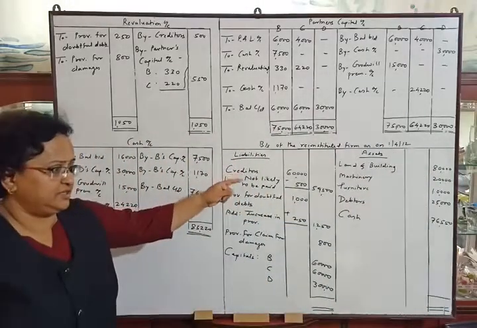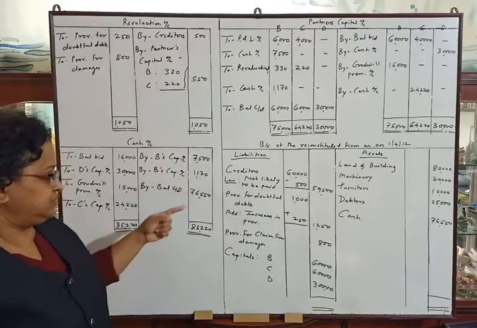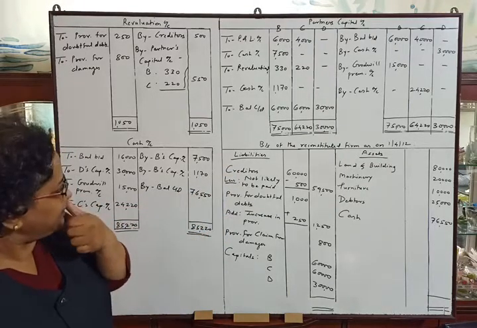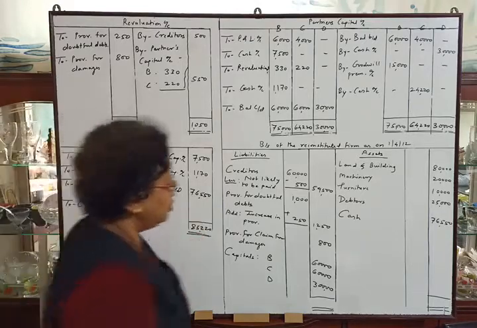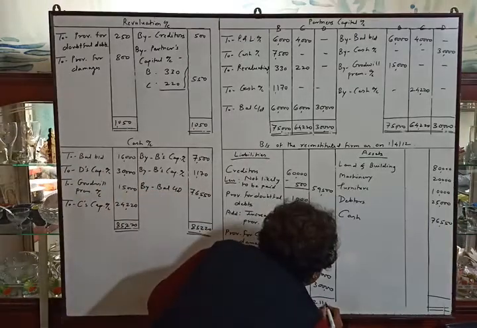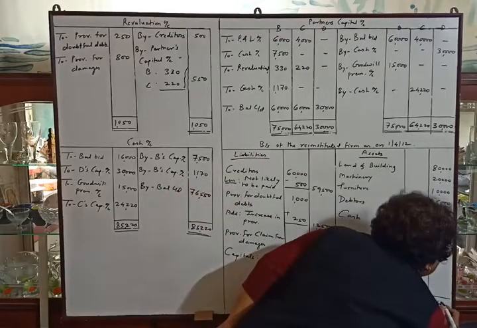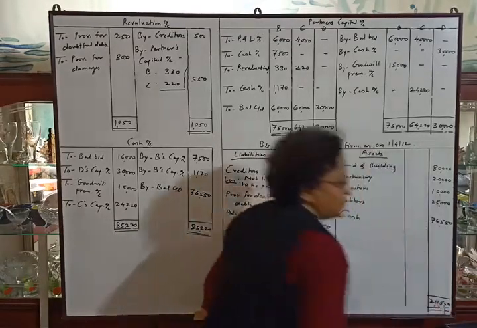Total of the balance sheet is 2,11,550. Okay.